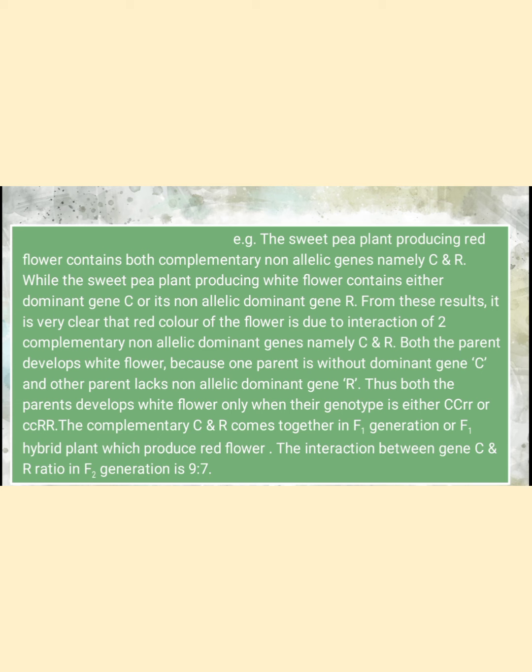Out of two genes, if one gene is dominant and the other is recessive, that means a small c or small r is present, then it only produces the white flower. The complementary reaction tells that when two dominant genes are present together, then only they produce their own effect. That means capital C and capital R, these two dominant genes, when present together, then only in the F1 generation they produce the red color flower.